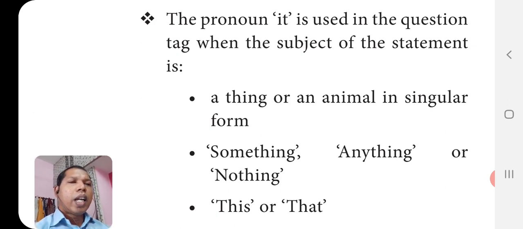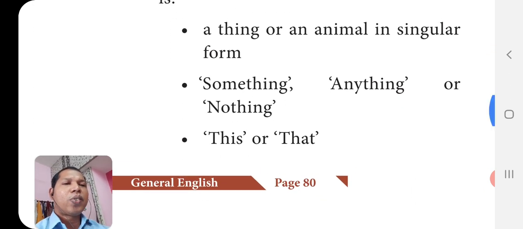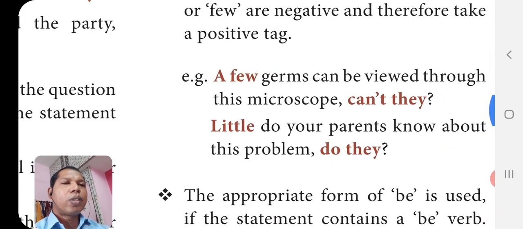If an animal, a dog, a cat, etc., or a thing, a table, a chair, for that singular form, it is used. Something, anything, or nothing, for that also we can use it. This or that, for that also we can use it in the question tag.